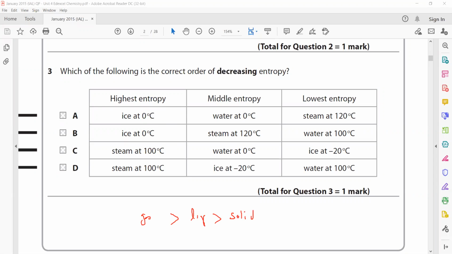Because in gases, the particles are moving at high speeds, so more space is available for the particles to move, and more ways are there for energy to be distributed among the particles. So ice, which is a solid, cannot have the highest, so this cannot be. If we check option C, steam is there, water at 0 and ice at -20. So this is gas, then liquid, and then solid. That's why C will be the right answer.